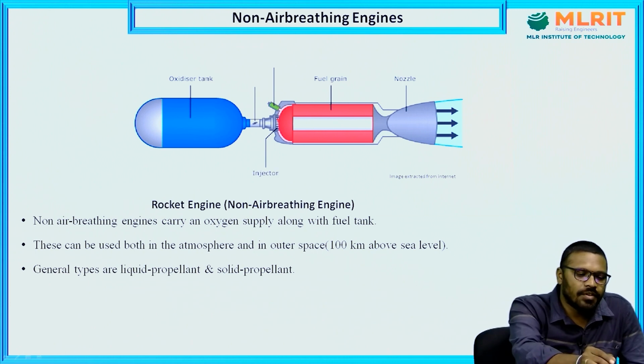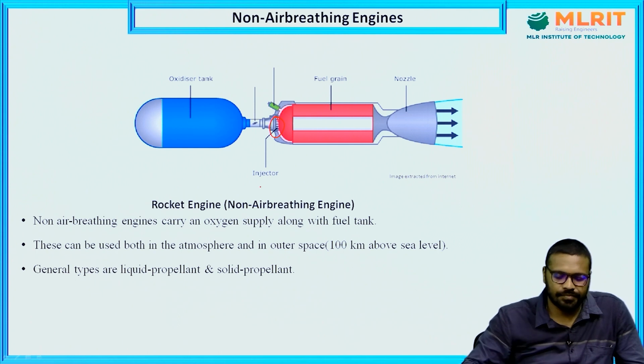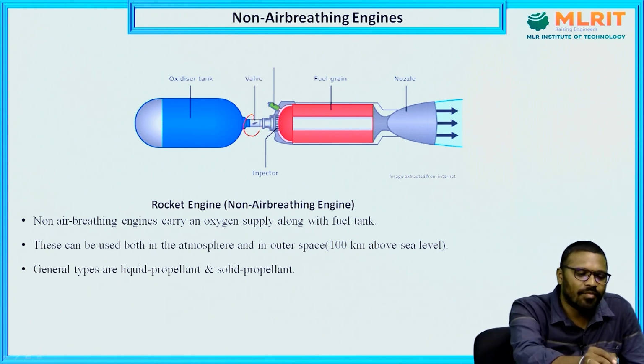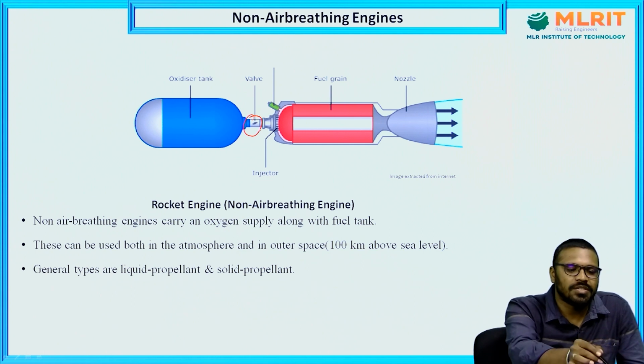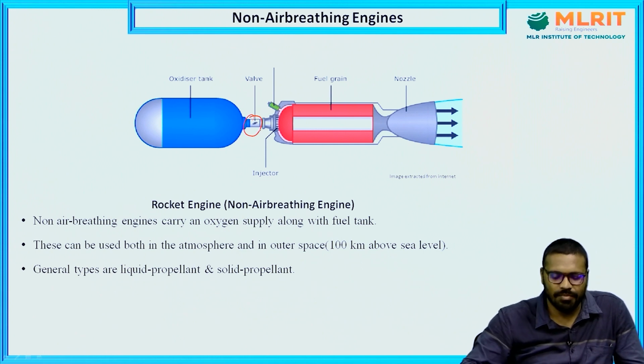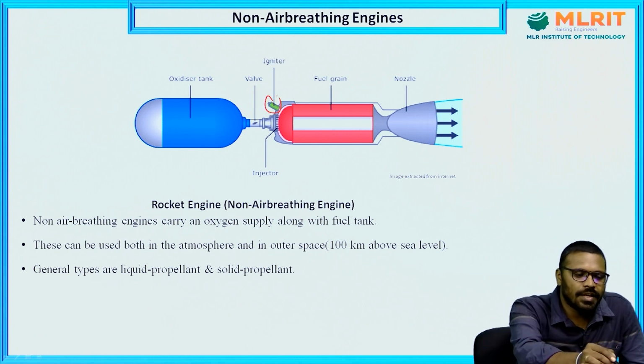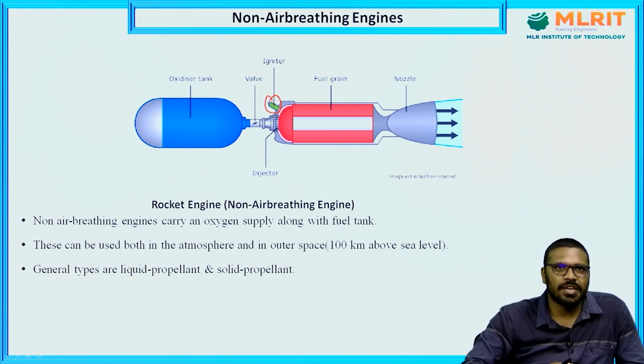This is the fuel injector, and here you will have one valve to control the flow of oxygen into the combustion chamber. Next, this is the igniter, by which we generate a spark and start ignition, and even continue the combustion process.